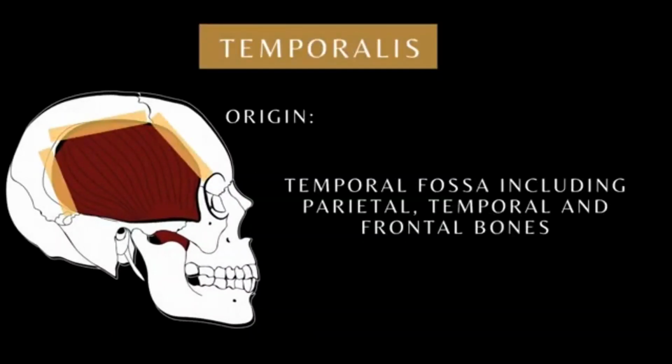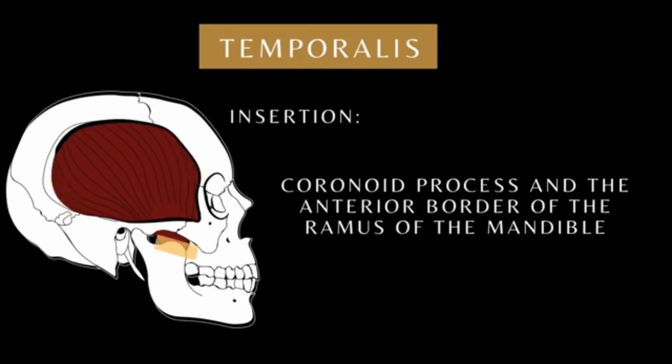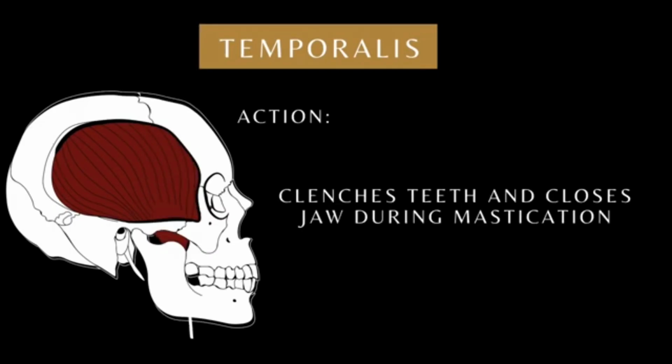Temporalis. Its fibers arise from the temporal fossa, including parietal, temporal, and frontal bones. Temporalis inserts into the coronoid process and the anterior border of the ramus of the mandible. It is innervated by the mandibular division of the trigeminal nerve. Its main action is to clench the teeth and close the jaw during mastication.